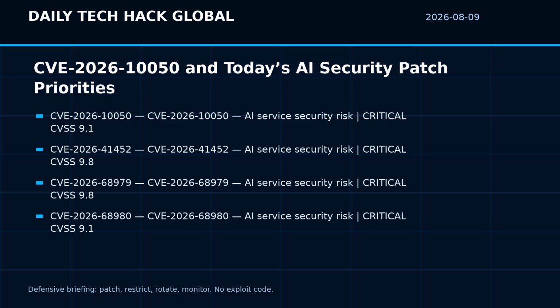If your team runs cloud workloads, AI services, developer pipelines, or internet-facing infrastructure, today's security question is simple. Which patch changes your blast radius first? This is Daily Tech Hack Global for August 9, 2026. The facts in this briefing come from NBD, CISA when reachable, and linked vendor advisories. I will keep the discussion defensive, no exploit commands, no payloads, and no step-by-step attack chains.